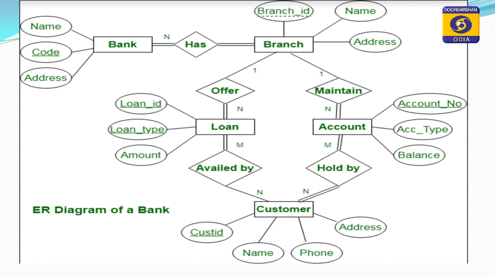So, branch offers loan and loan is availed by customer. Here offers and availed by are relationships, while branch, loan and customer are all entities. Like this, the branch maintains an account, account is an entity, while the account is held by a customer. So, availed by and held by are relationships